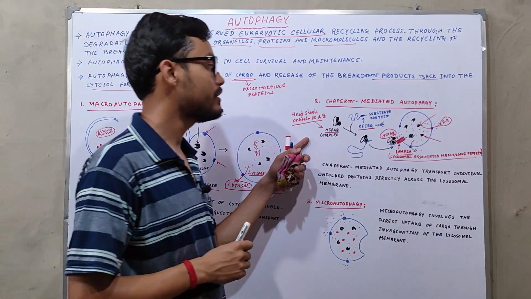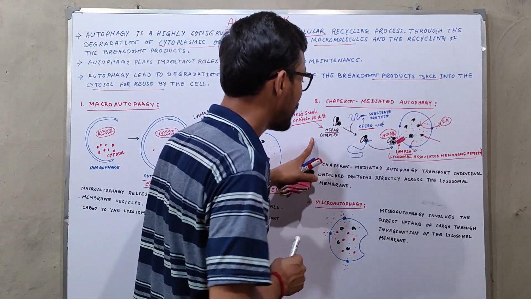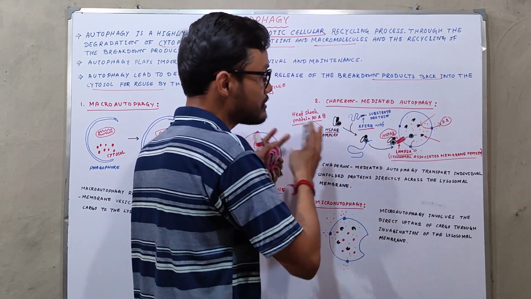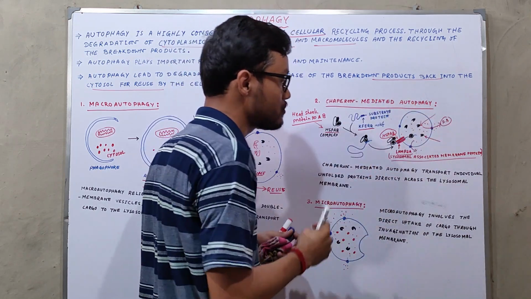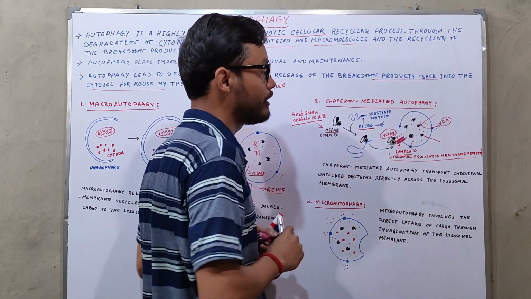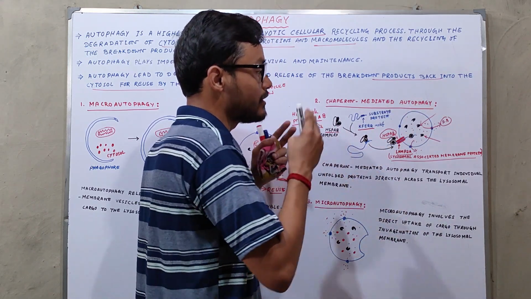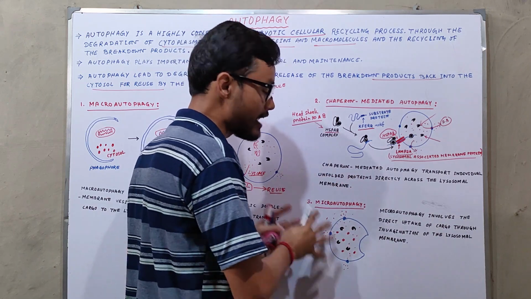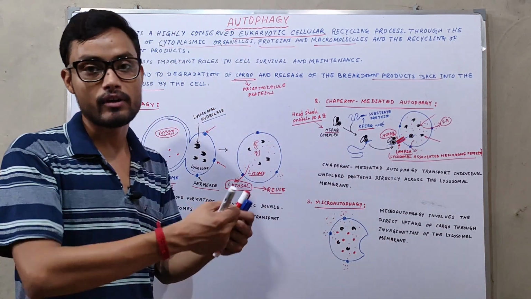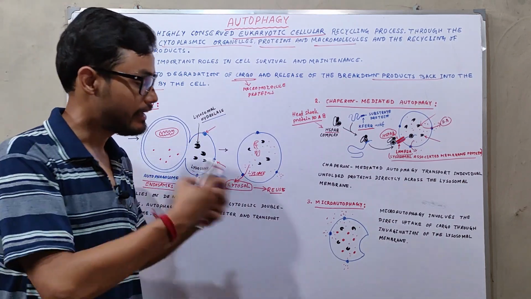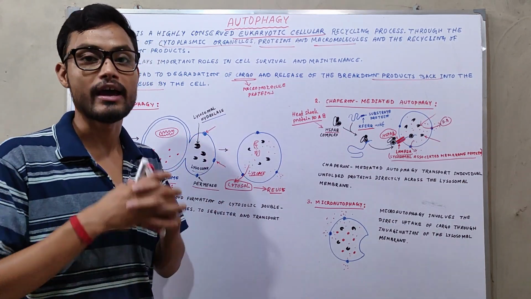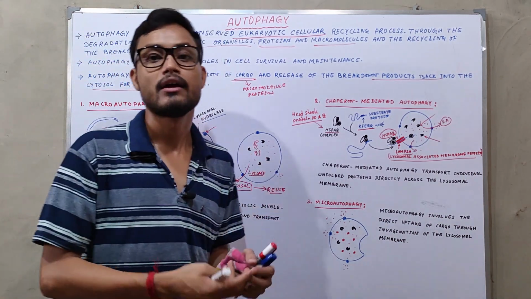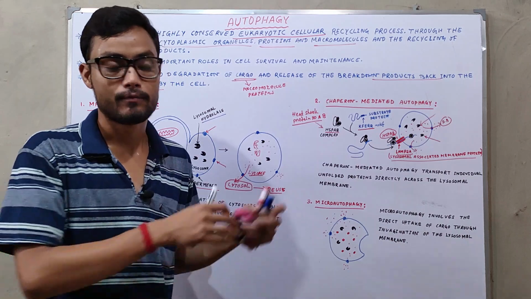In chaperone mediated autophagy, HSP complexes bind with unfolded proteins and help them get inside the lysosome, where they are degraded into amino acids that are reused by the cell. And in micro-autophagy, lysosomes directly take up the intracellular components, digest them with the help of lysosomal hydrolases, and the cell reuses those components to make another product from them.